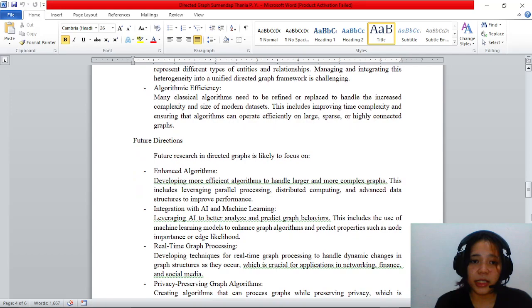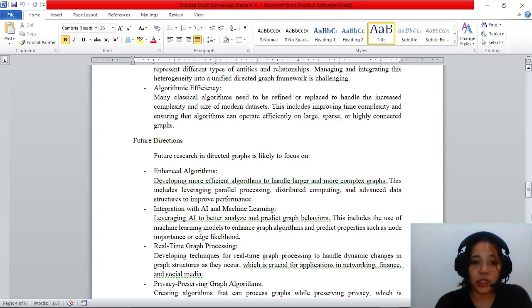For future direction, future research in directed graph is likely to focus on enhanced algorithms, such as developing more efficient algorithms to handle larger and more complex graphs. These include leveraging parallel processing, distributed computing, and advanced data structures to improve performance.